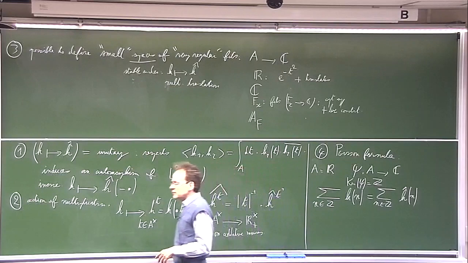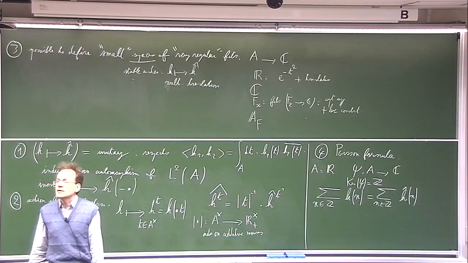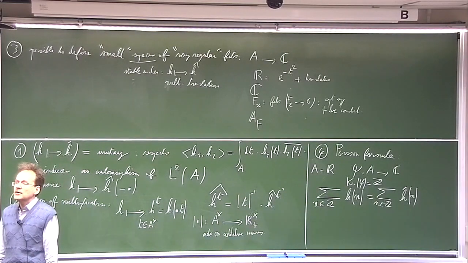So this means that we have a discrete linear functional defined on these spaces of very regular functions which are invariant under the Fourier transform.